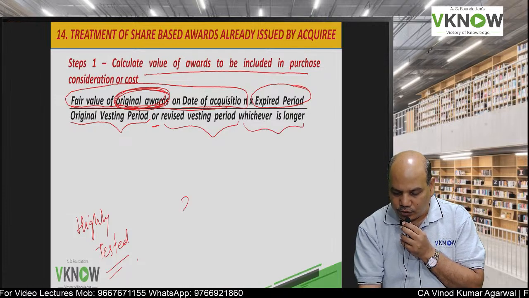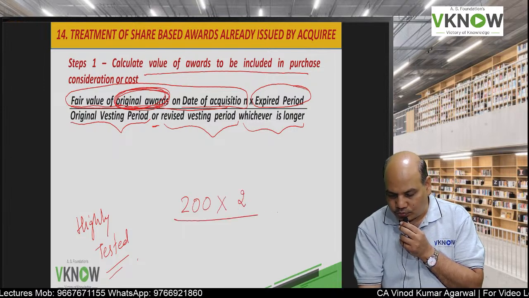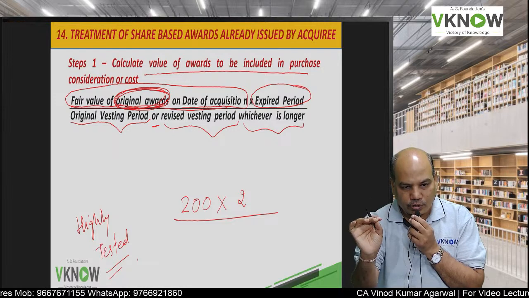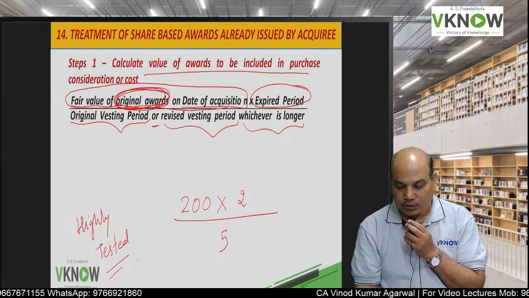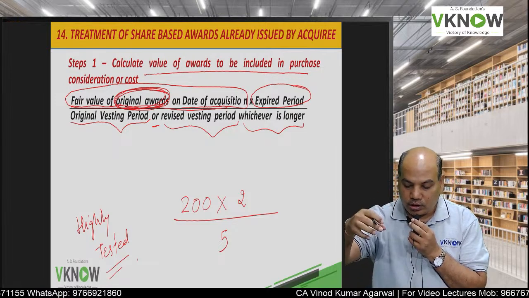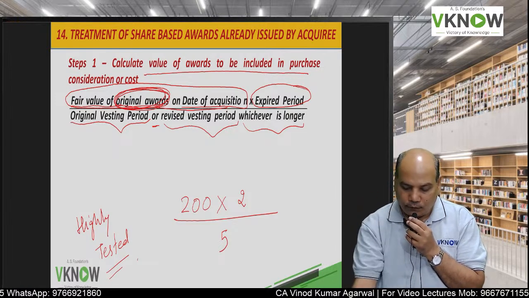So fair value of original award, suppose 200, period expired 2, original vesting period was 4, but the revised vesting period is 5, so I will divide by 5. But if original vesting period is 4, revised is 3, I will take 4.